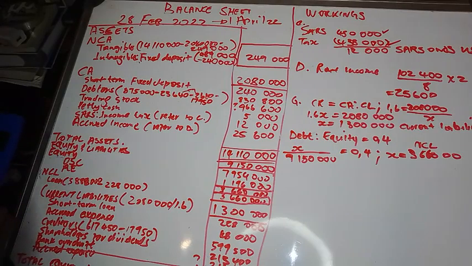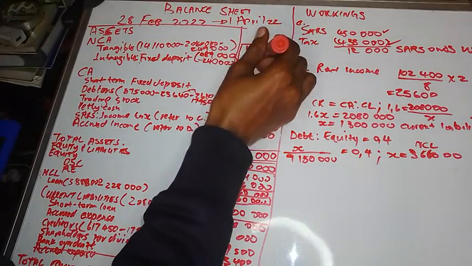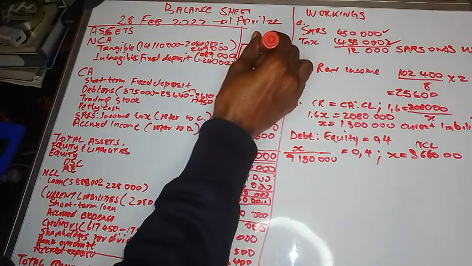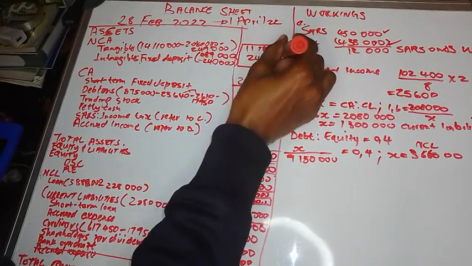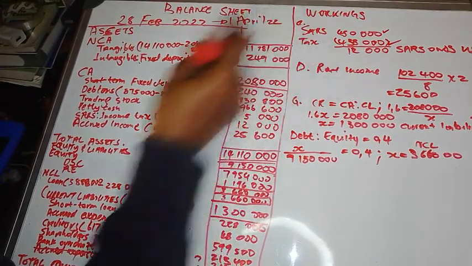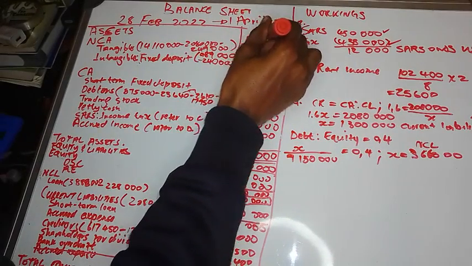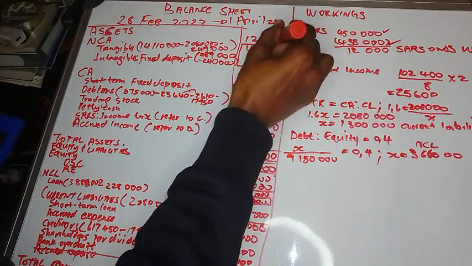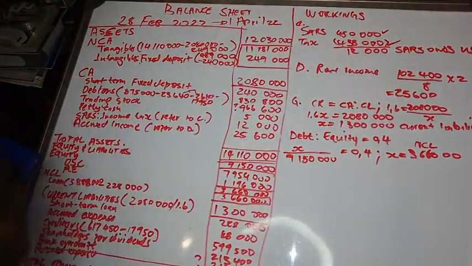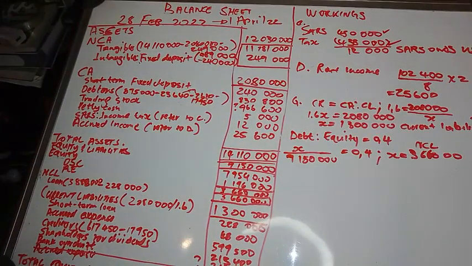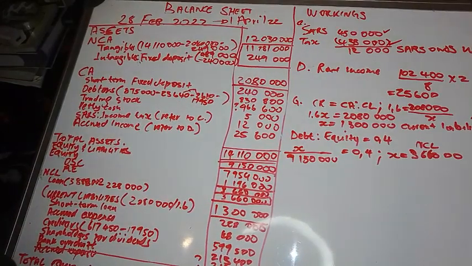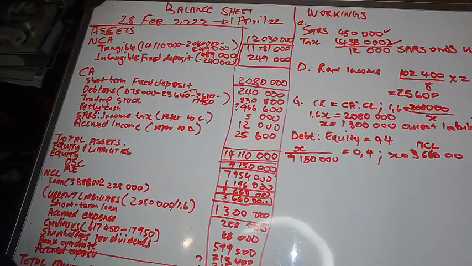So our total is what? 11,781,000. Then we add it to fixed deposit to get the total for non-current assets. It's 12,030,000. So that's your total for current assets, right? Now it means we are done with our